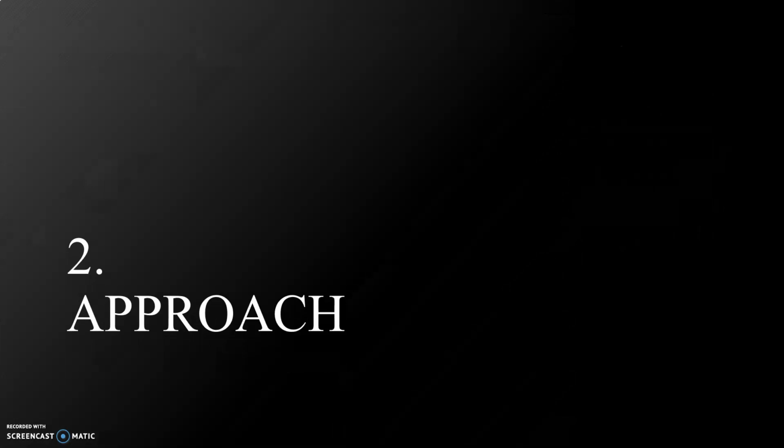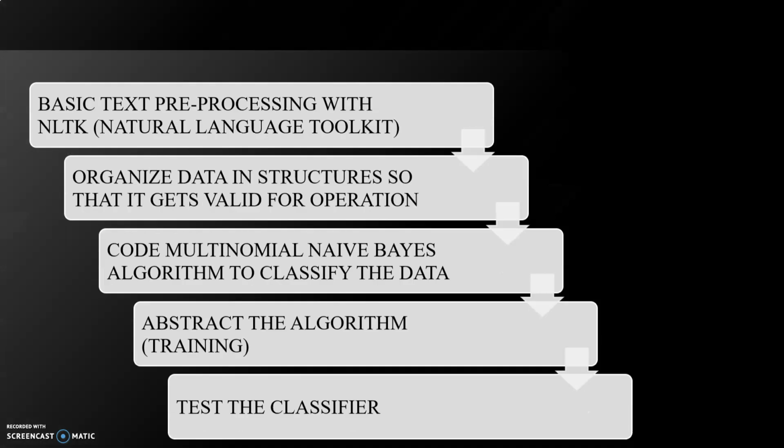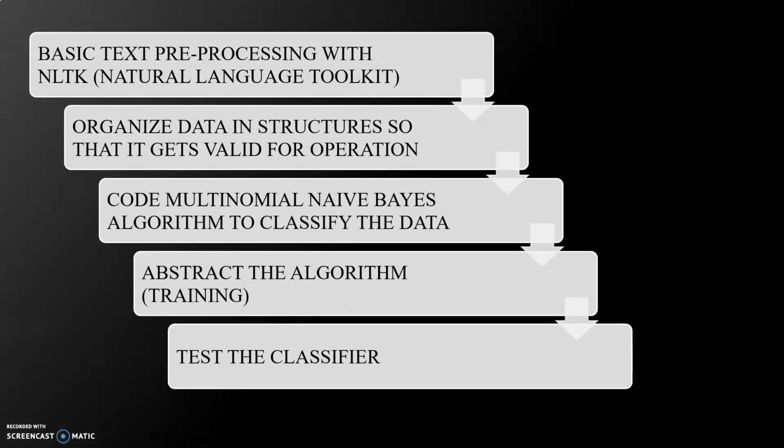Moving on to the approach. Basic text pre-processing with NLTK, that is Natural Language Toolkit. Organize data in structures so that it becomes valid for operation. Then use the multinomial naive Bayes algorithm to classify the data, abstract the algorithm, that is the training process, and then lastly test it.